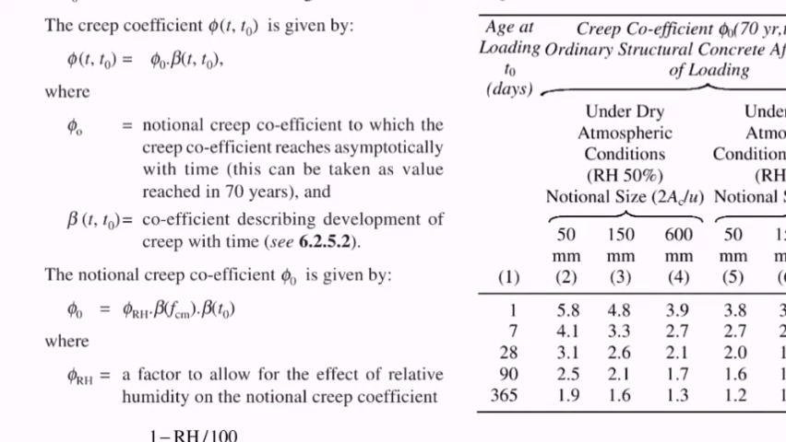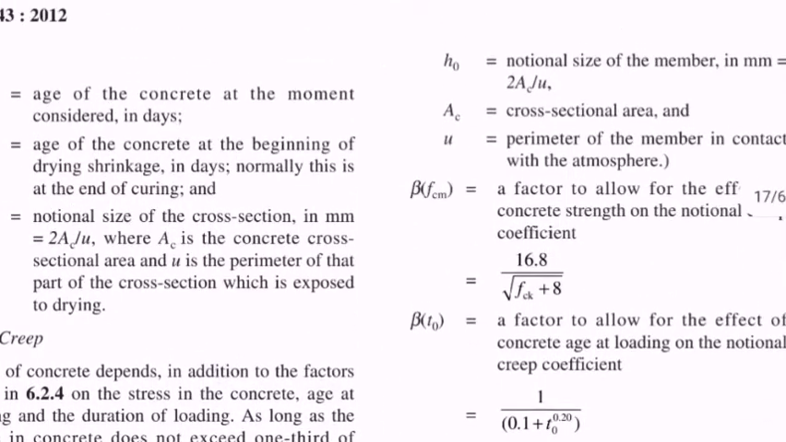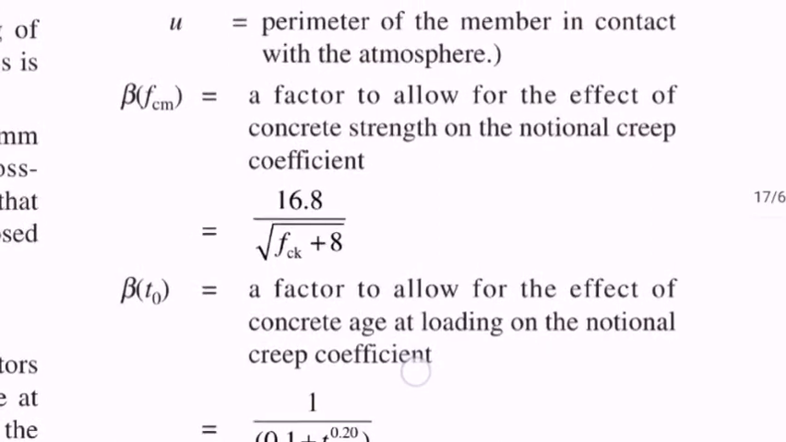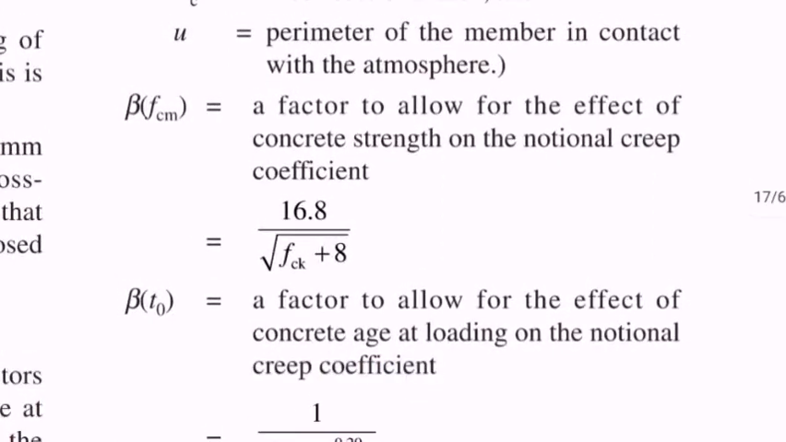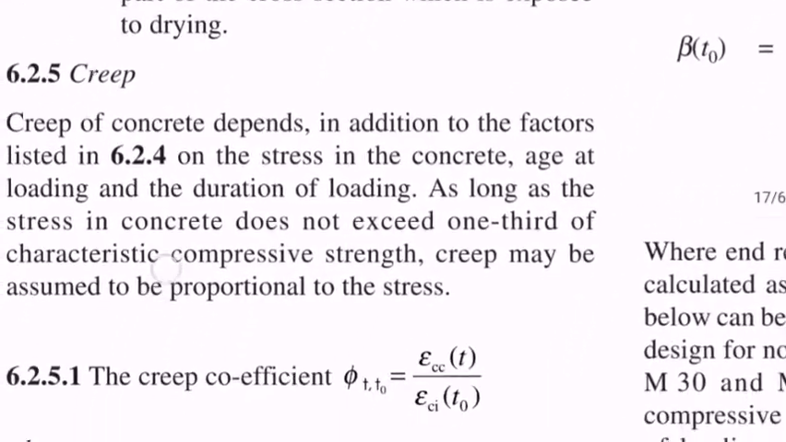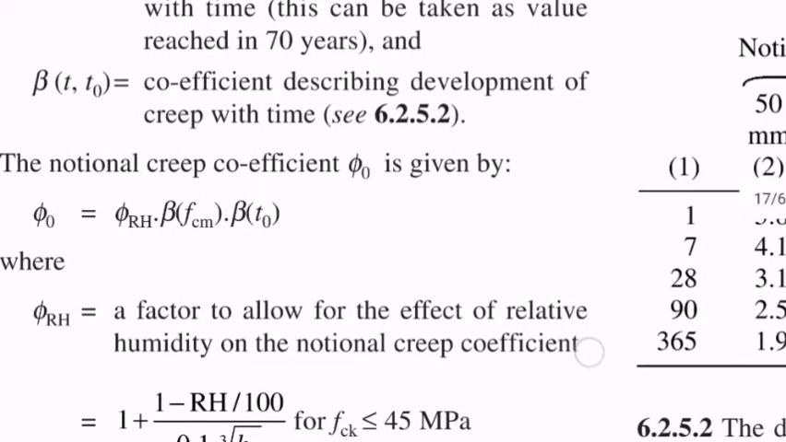Next task will be beta fcm. So what is beta fcm? This is a factor to allow the effect of concrete strength on the notional creep coefficient. We can find it as 16.8 by under root fck plus 8, which will give the beta fcm. Next, what is the next thing that we have to find? The next thing we have to find is beta t0.